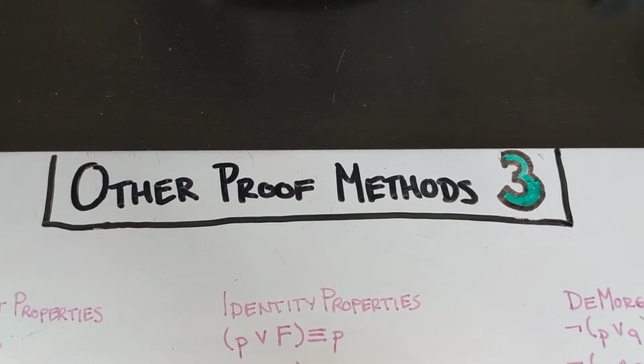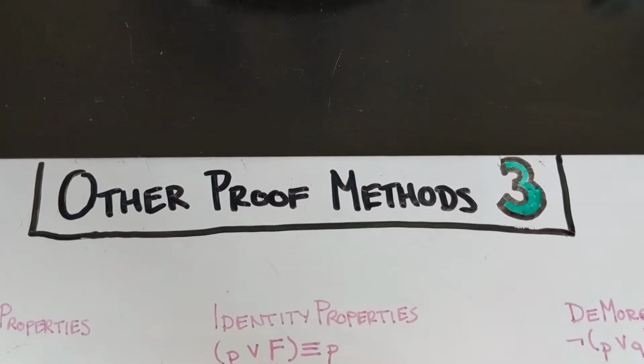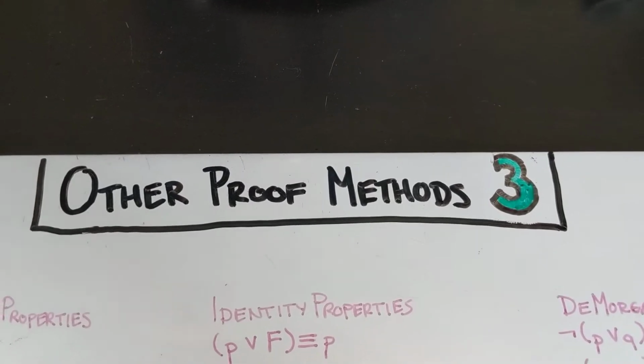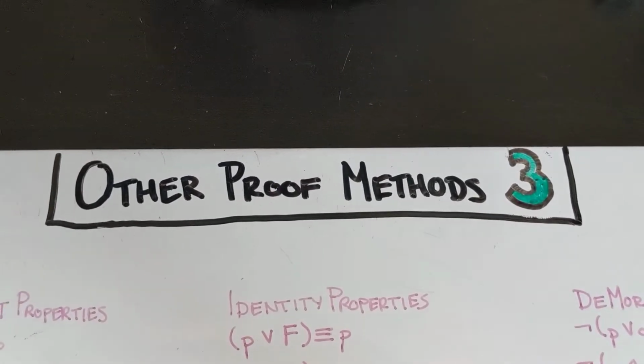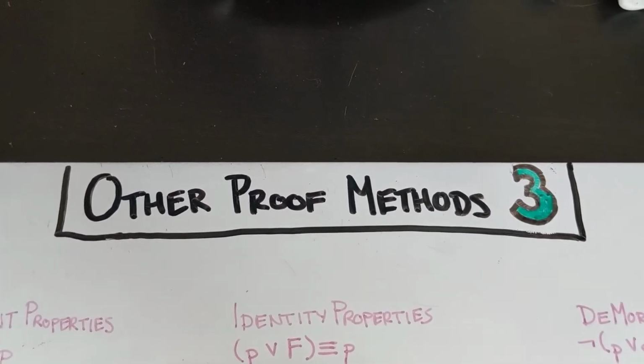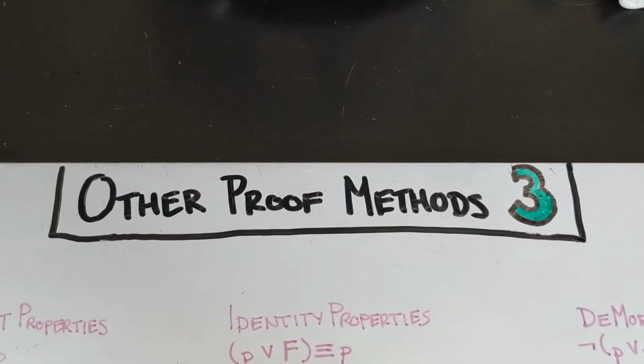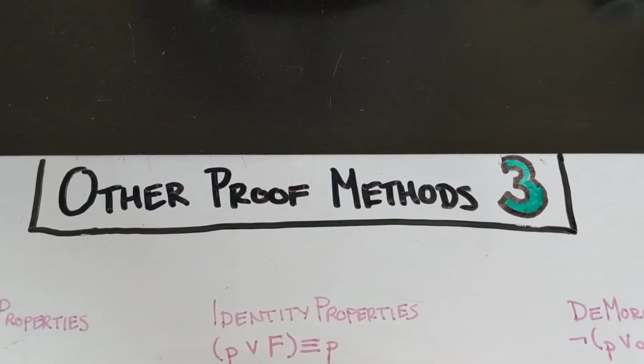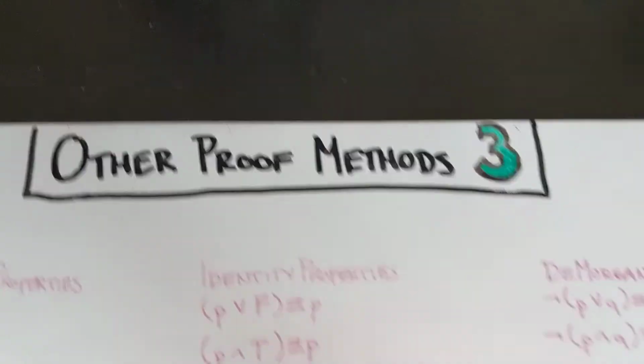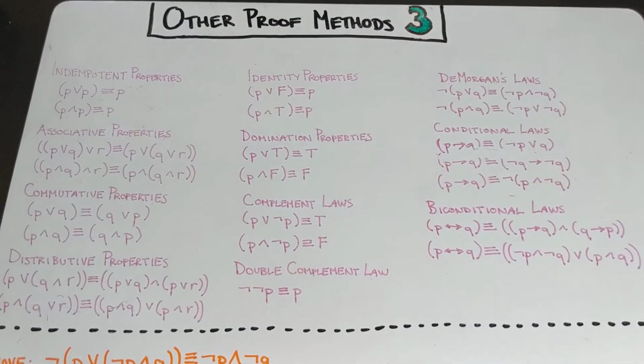In this video we're going to do one more proof example using our laws of logic. In the previous ones we've proved that things are tautologies. In this video we're going to talk about how we prove that two statements are equivalent statements. So that's what we're going to do. We still have our list of laws up here so that we can reference them as we go.